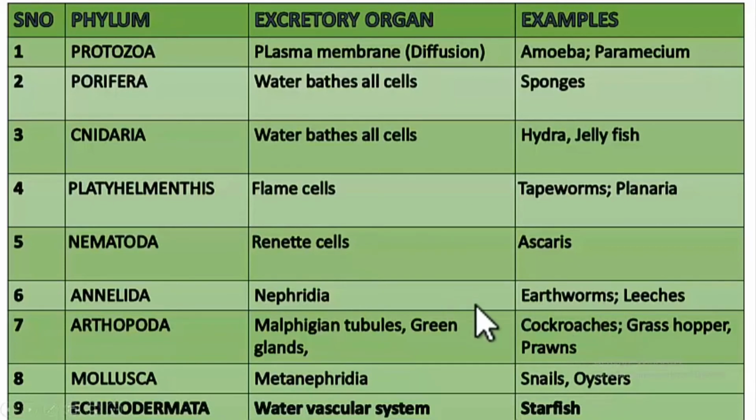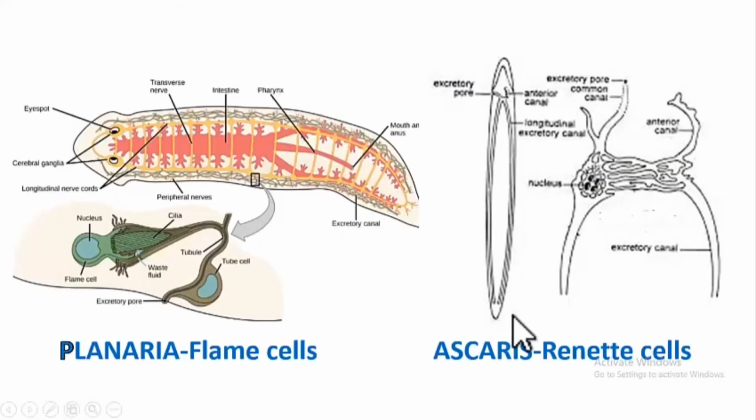Because of large diversity among the organisms of this phylum, there are various types of excretory organs. Only two are given in our textbook. They are Malpighian tubules and green glands. Malpighian tubules are seen in cockroaches and grasshoppers, and green glands are seen in prawns. Let us see where they are.